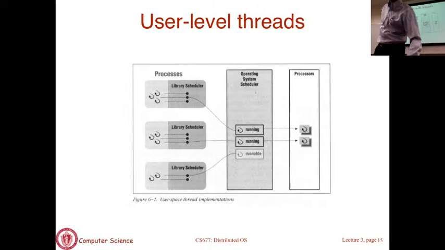The reason for this is, as you can imagine, if there are 3 threads, you are only scheduling that process on one core because you don't know the presence of multiple threads. So you can only schedule each process on a core, and as a result, a thread within that process can only be running on one core at a time.